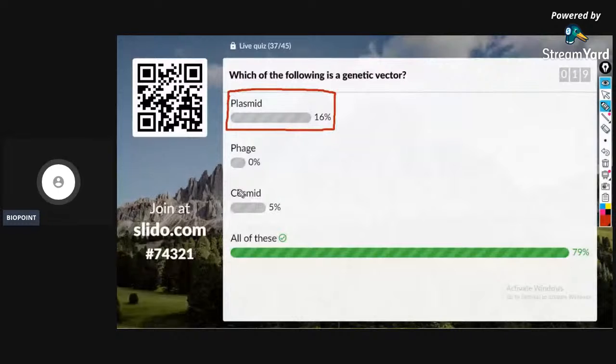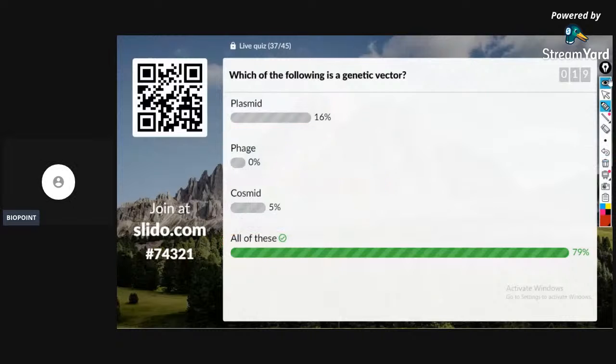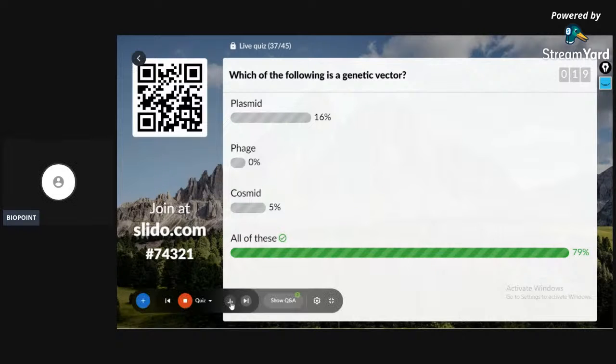You know that phage is a genetic vector. You know that cosmid is a genetic vector. So the correct answer is all of these. Clear? Perfect. Leaderboard for the question.